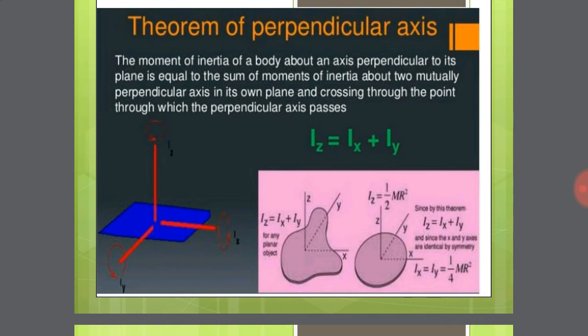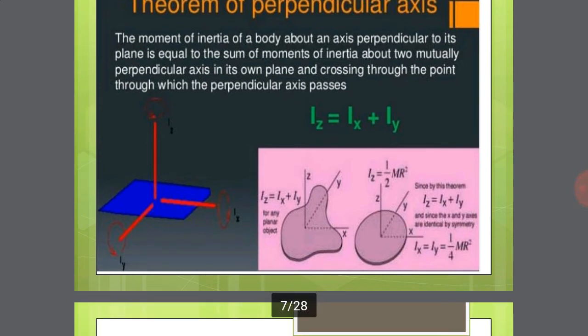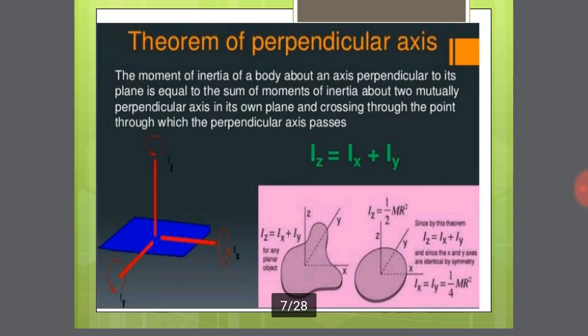The three axes are mutually perpendicular to each other. So the moment of inertia of a body Iz is equal to the sum of Ix plus Iy. This is one of the very important equations. The perpendicular axis theorem is applied to very small, thin bodies.